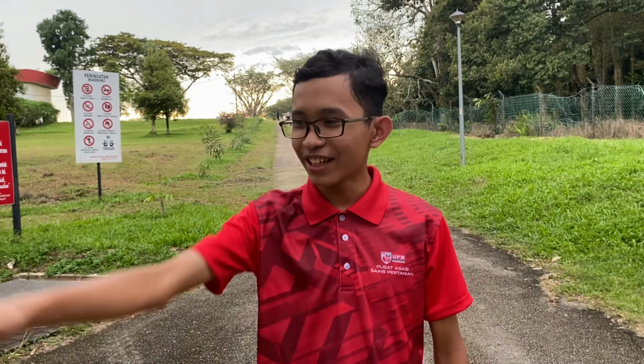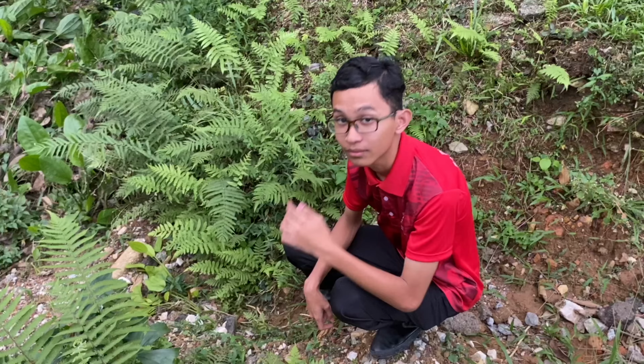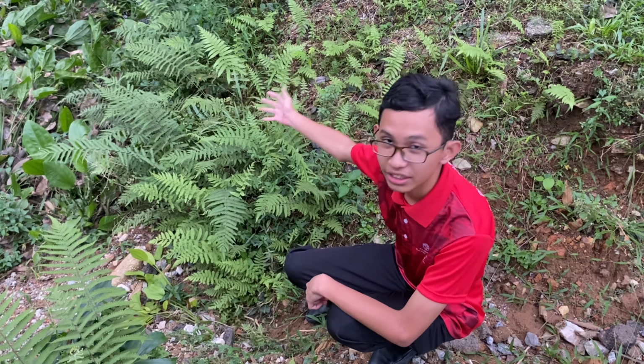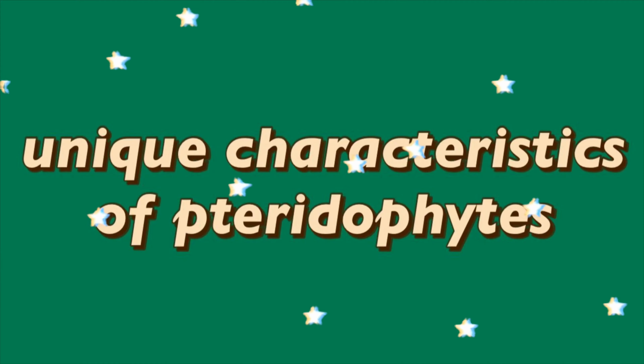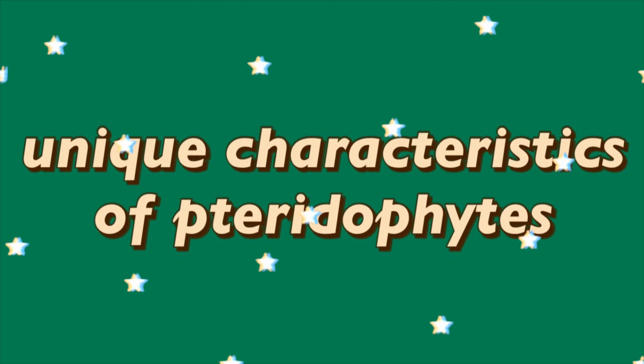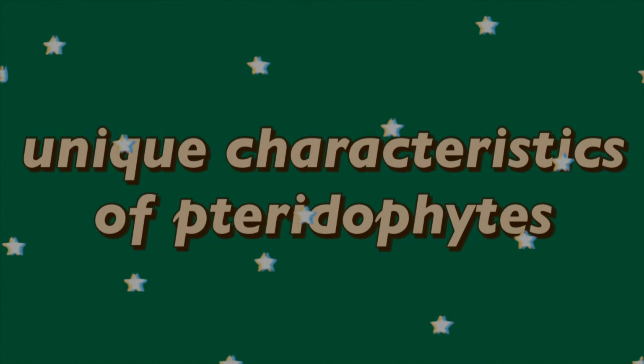Hey, you guys see that? As you can see, this is a Pteridophyte. Do you know there is another type of plant? It's the Pteridophytes. There are plants named Asplenium nidus. It is usually found in moist, shady, and damp places. They are found in crevices of rocks, bogs and swamps, and on tropical trees.